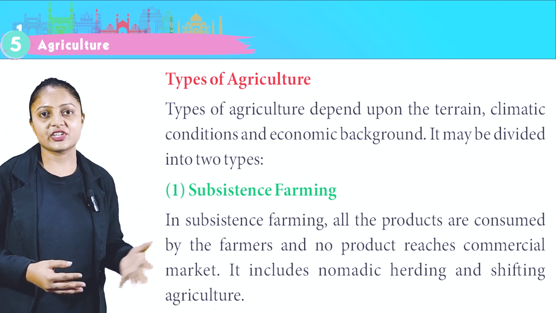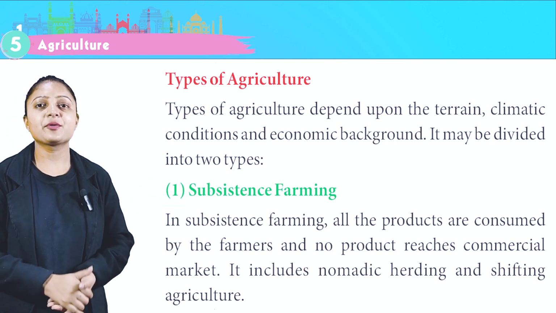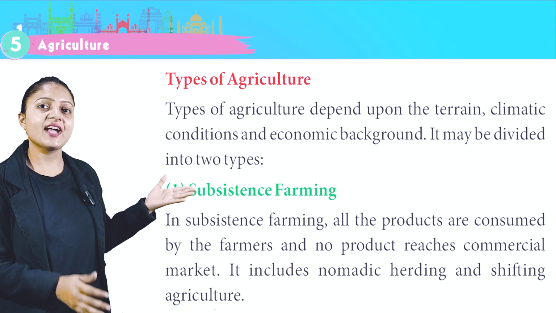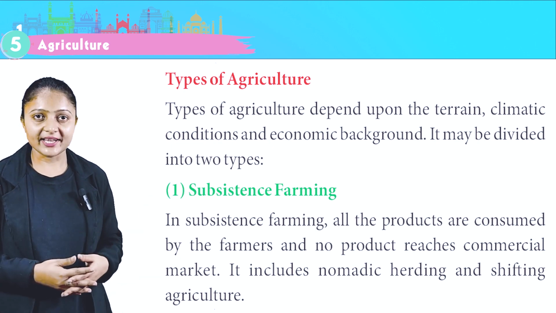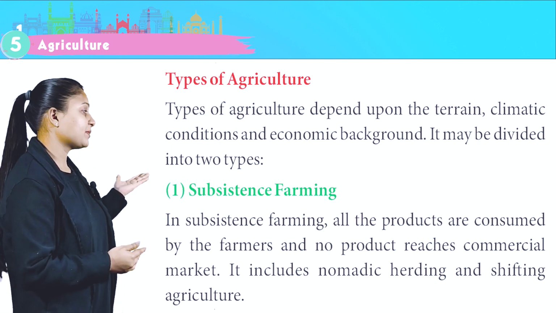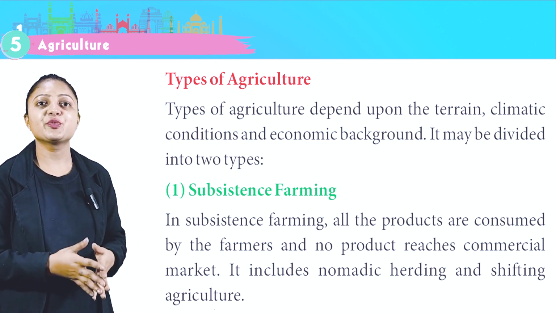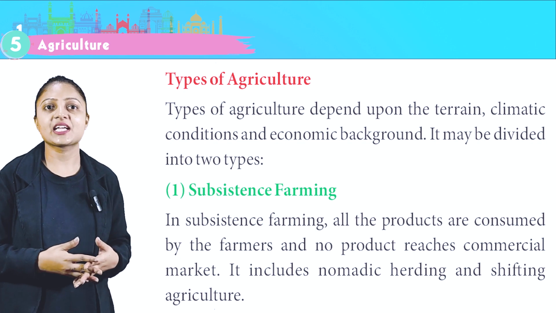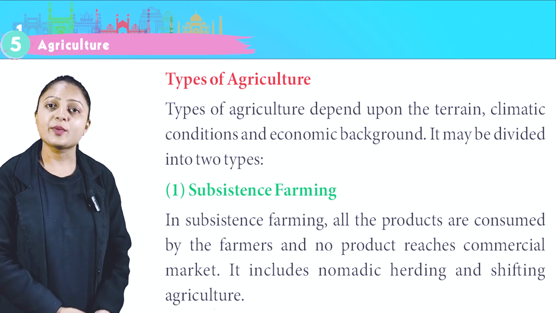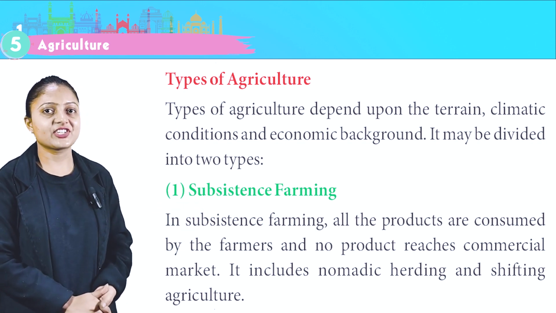Types of agriculture. Types of agriculture depend upon the terrain, climatic condition and economic background. It may be divided into two types. First, subsistence farming. In subsistence farming, all the products are consumed by the farmers and no product reaches the commercial market. It includes nomadic herding and shifting agriculture.